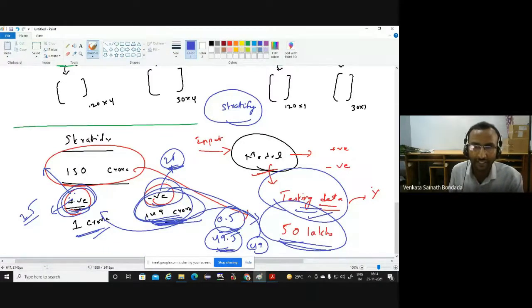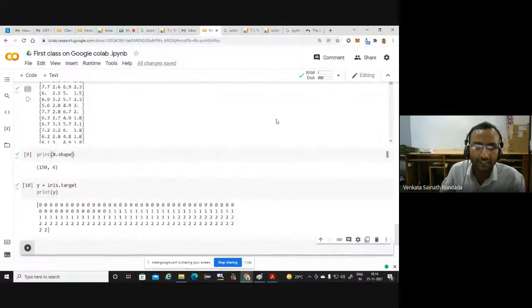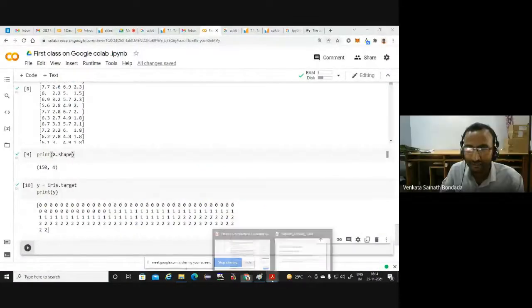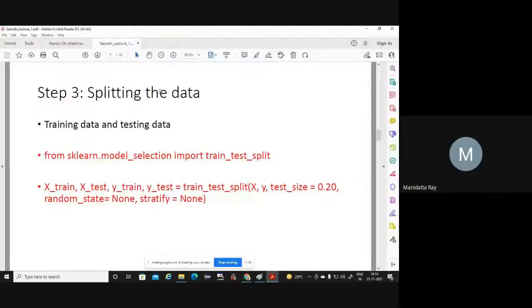Are you understanding? The stratify command is available to address the data imbalance problem and also to ensure that the same proportion of the data set from each category is reflected in the testing data. Simply one class having a large number of data is not going to dominate the testing data. That is the usefulness of this stratify argument. So let's not spend too much time on this. Let's go to the other thing.